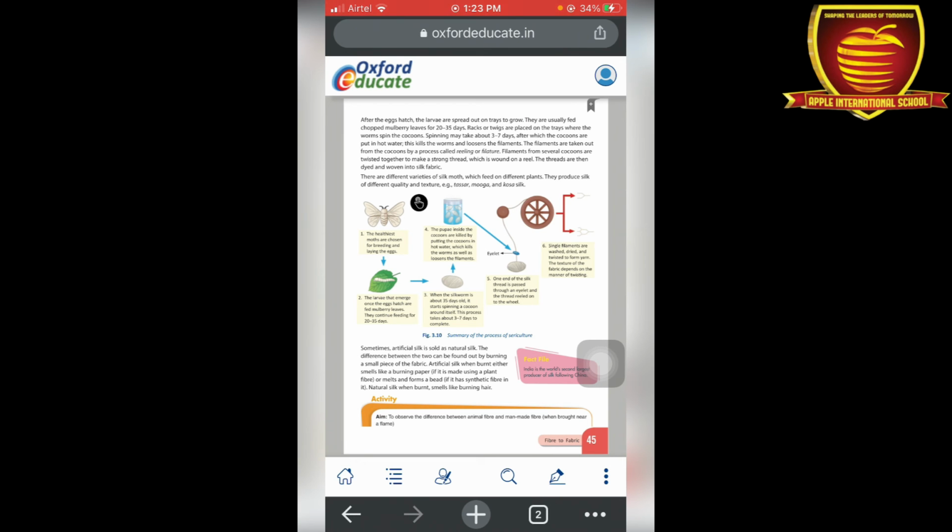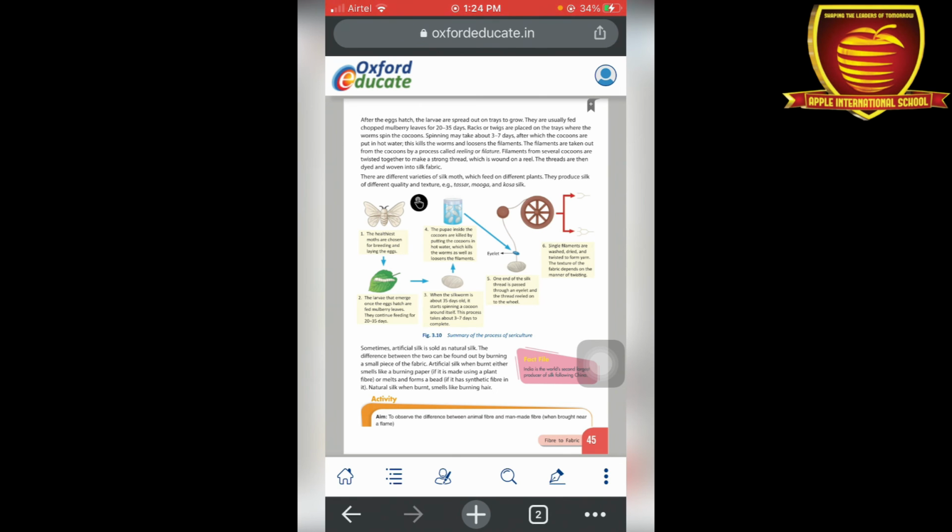The caterpillars grow and feed on mulberry leaves for 20 to 35 days. Rags or twigs are placed on the trays where the worms spin the cocoons. After spinning for 3 to 7 days, the cocoons have silk around them. Then we collect the cocoons and put them into hot water.